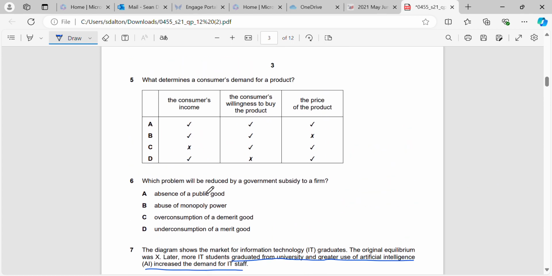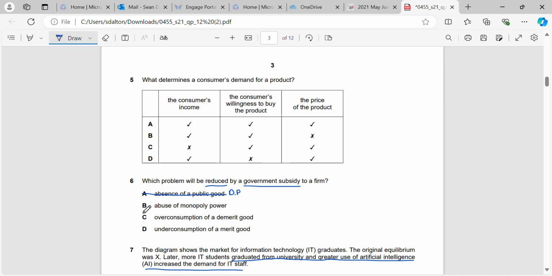Okay, which problem will be reduced by a government subsidy to a firm? The absence of a public good. Okay, that's not going to be our answer. Subsidies or indirect taxes do not help to provide a public good. Government has to provide them themselves, and we call that direct provision, DP, right? They have to directly provide them because private firms will not provide them due to the public goods not being able to make a profit. And that's the only thing that the private firms are interested in, is making a profit.